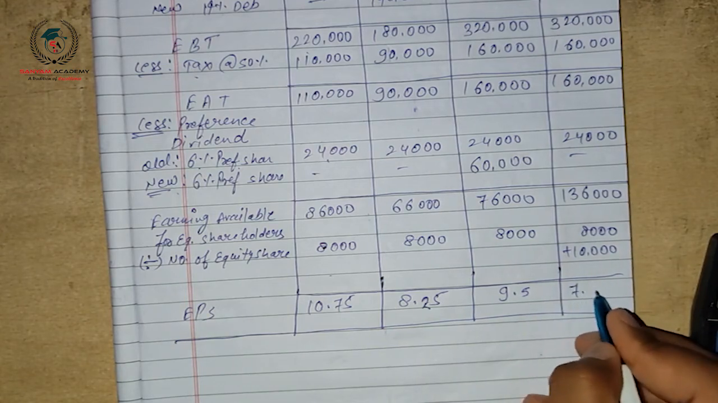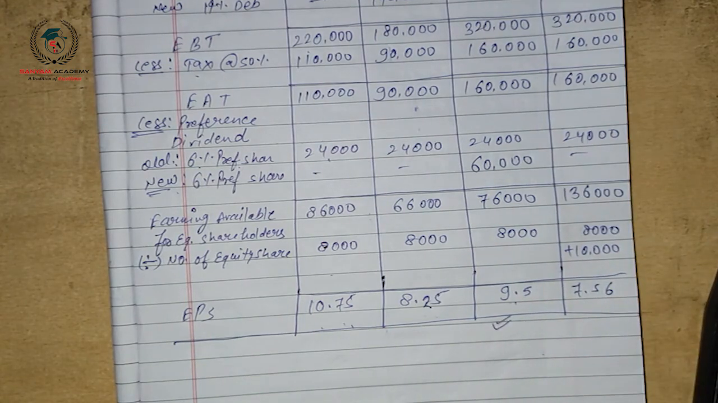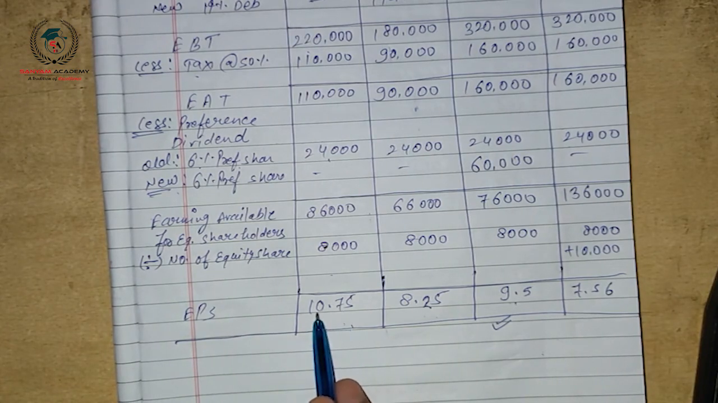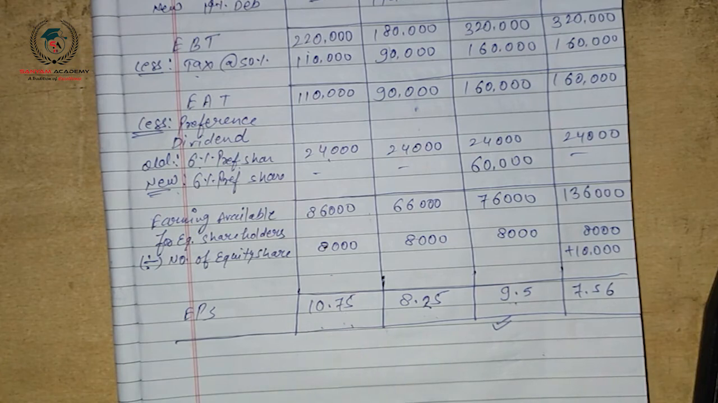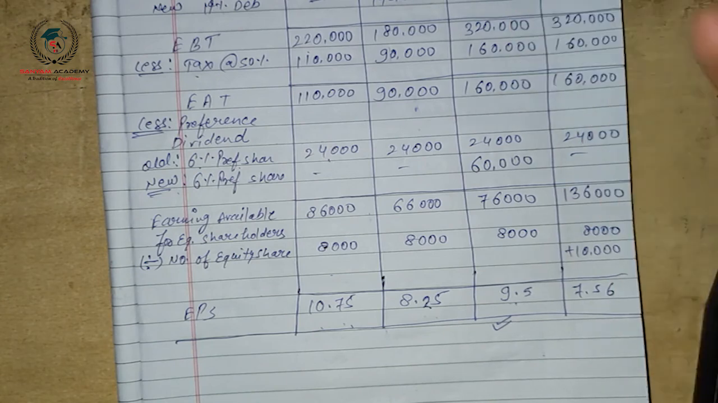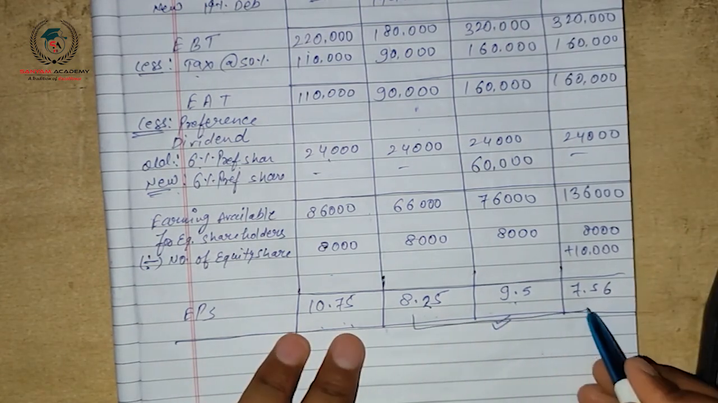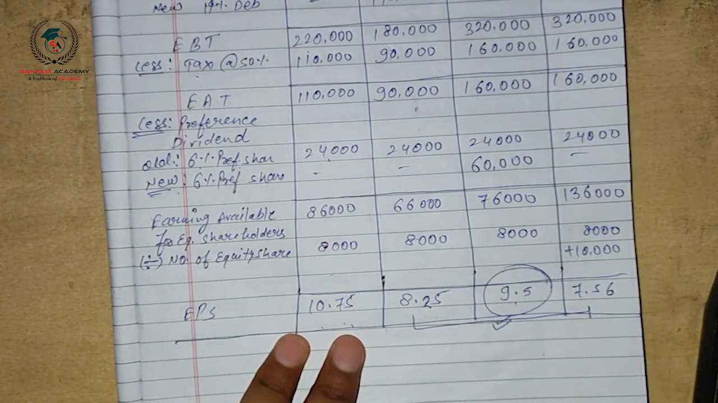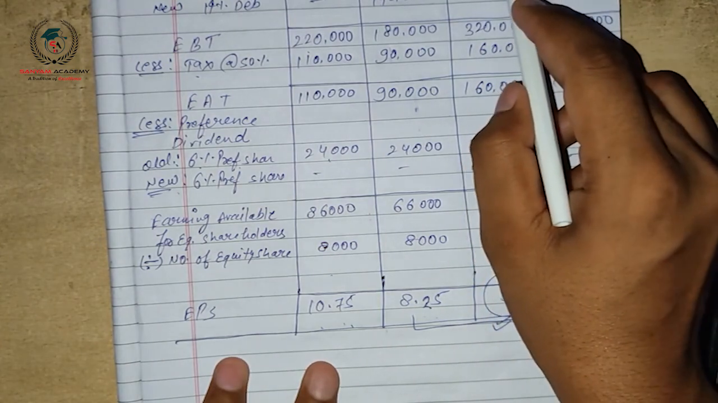And it is 7.56. So we can say that there is no single best suitable plan. Why? Because the existing plan has the highest earning per share, that is 10.75. But if you still have to select a plan, then you will select the 6% preference plan. Why? Because among these three plans, we have the highest earning per share in the 6% preference plan.